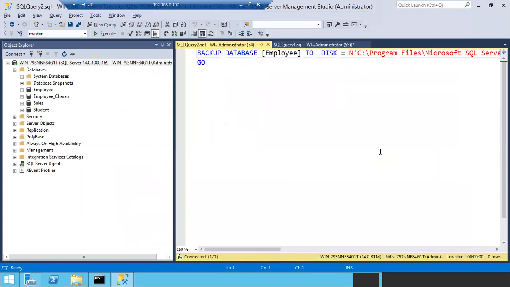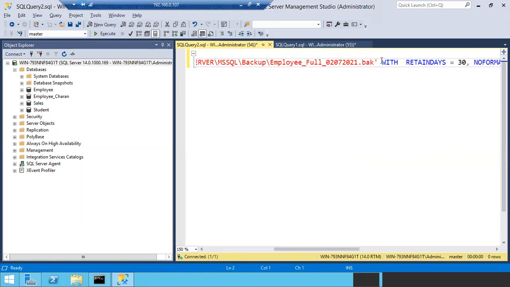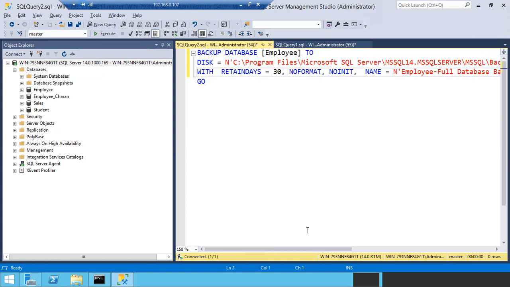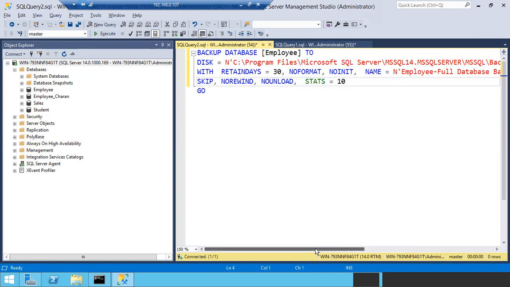If it is a big database, you can see 5% completed, 10%. You can see a kind of counter, 5, 10, 15, 20 like that. And this is the query: backup database name to disk is equal to, okay, this is the file name. And you can see the whole script, a big script here.